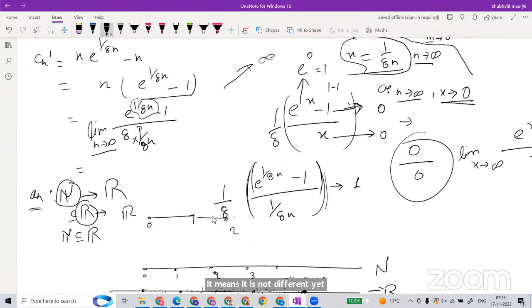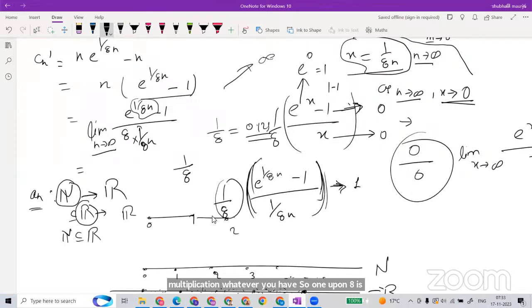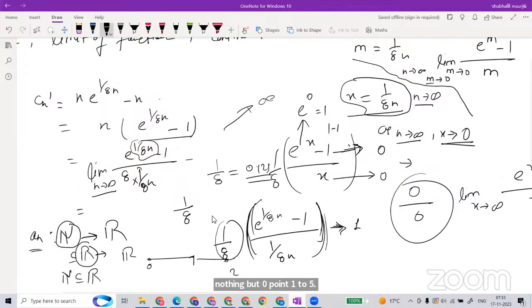So without merging, it is not clear. You have to merge anyhow, with the sequence and function. If you are able to see very clearly, in the sequence form this will go to 1, and this will also go to 1. So finally you will get the limit 1 upon 8, with the multiplication you have. So 1 upon 8 is nothing but 0.125. So the limit of this one will be 0.125. Just a minute.